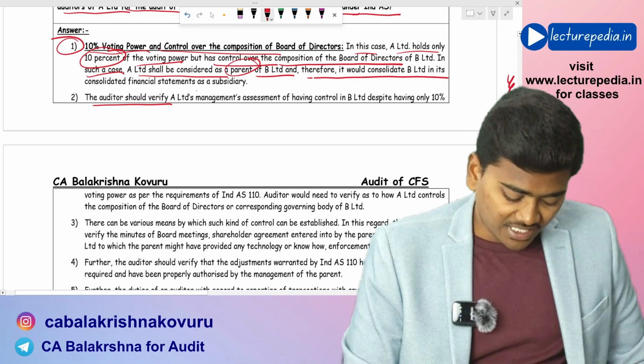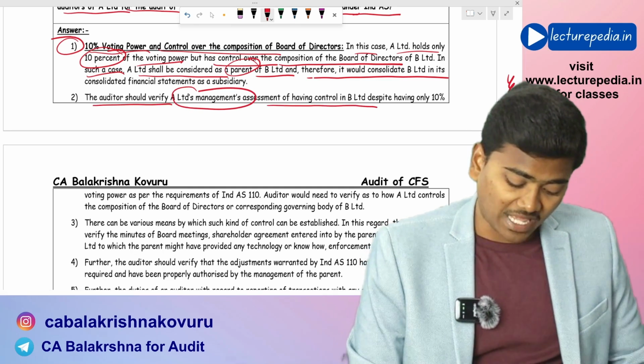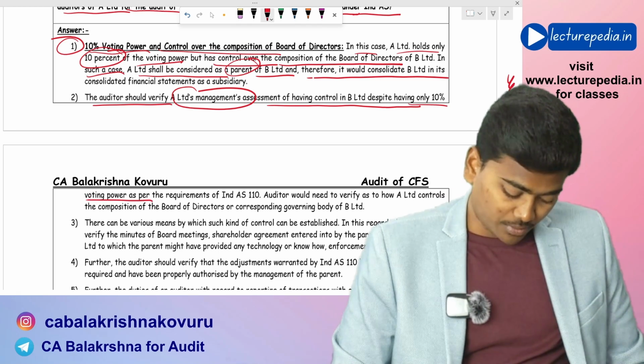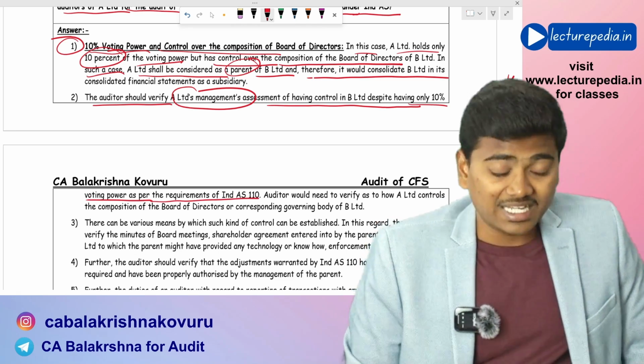The auditor should verify A Limited's management's assessment of having control in B Limited despite having only 10% voting power as per the requirements of Ind AS 110.